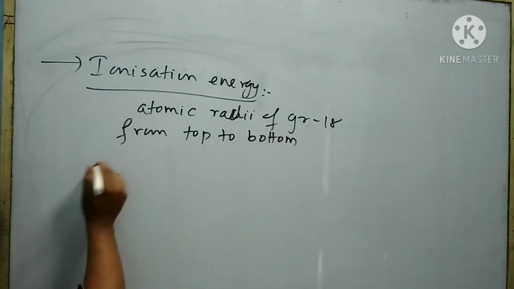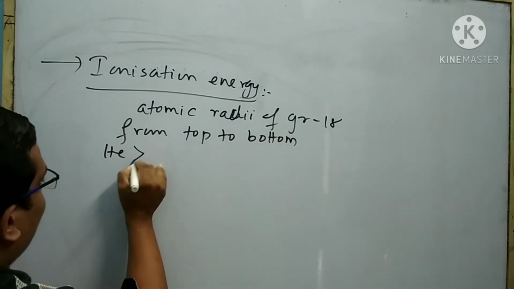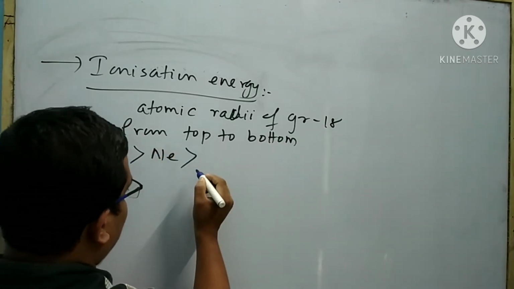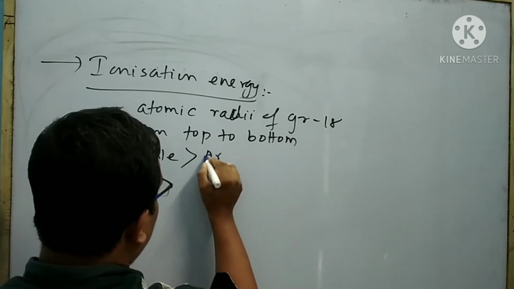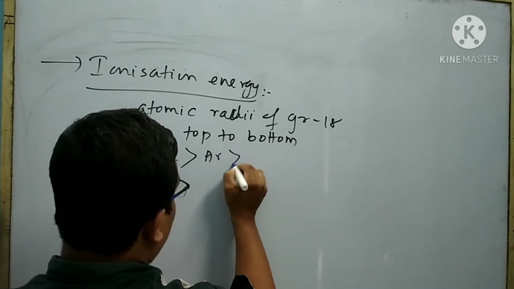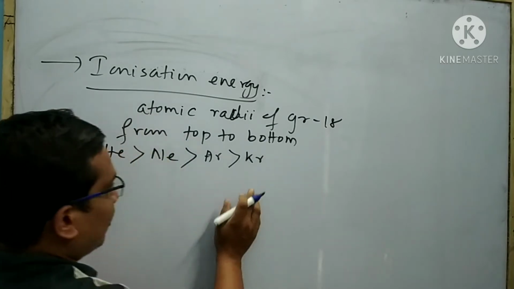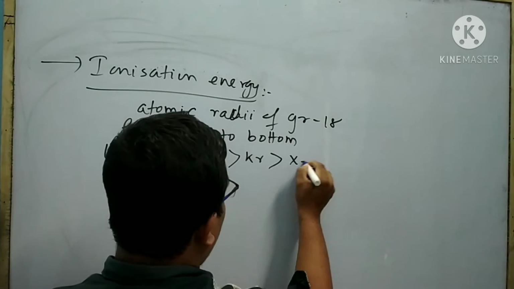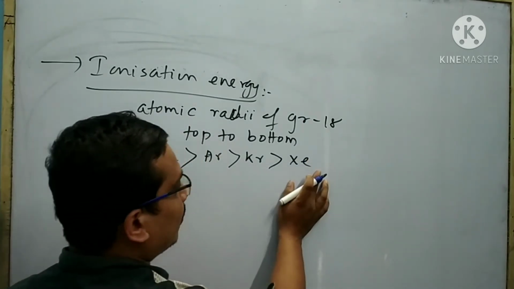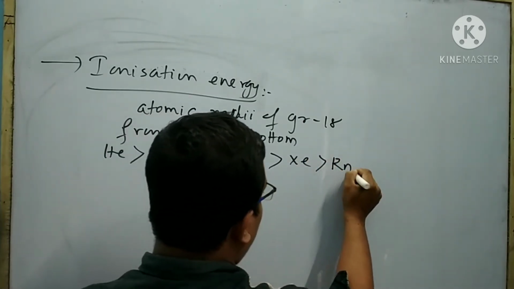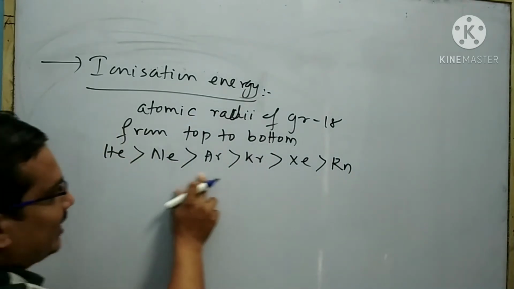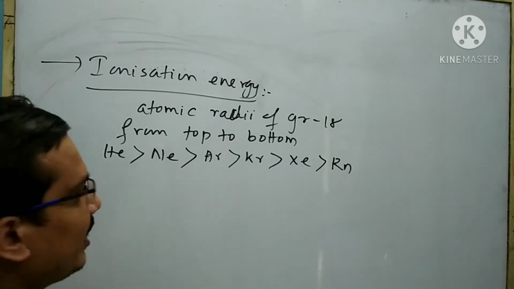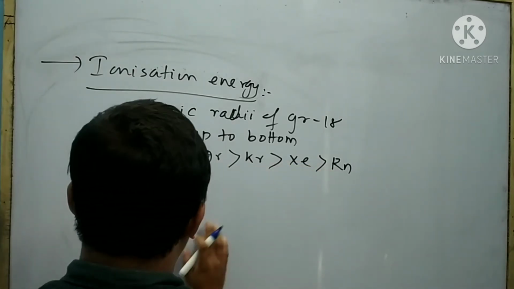So I can write helium has more ionization energy than neon, which is more than argon. The ionization energy of argon is greater than krypton. Krypton is greater than xenon. Xenon is greater than radon. This decrease of ionization energy is due to the increase in the atomic radii from top to bottom.